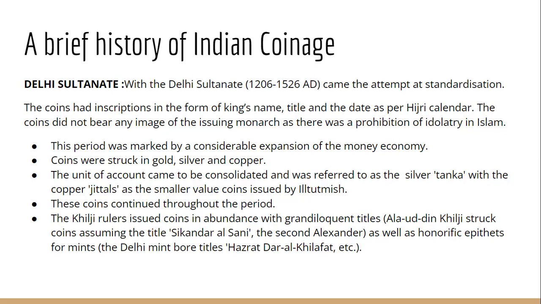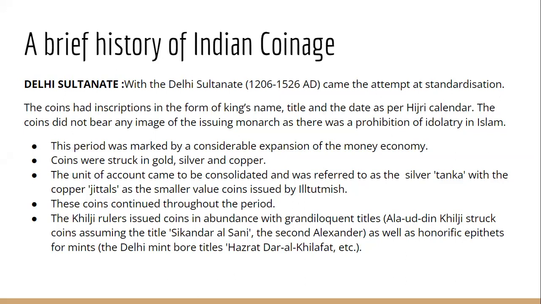Apart from that, on few of the coins, we also find calligraphy being done. And in calligraphy, on few coins we even find verses of Quran being written. So these are the features of the coins of the Delhi Sultanate. We find the name of the king, the title of the king, and the date, but the date is as per the Islamic calendar or the Hijri calendar. And we find calligraphy, that is the artistic writing, in which we find the verses of Quran being written. Strictly, we do not find the image of the monarch.